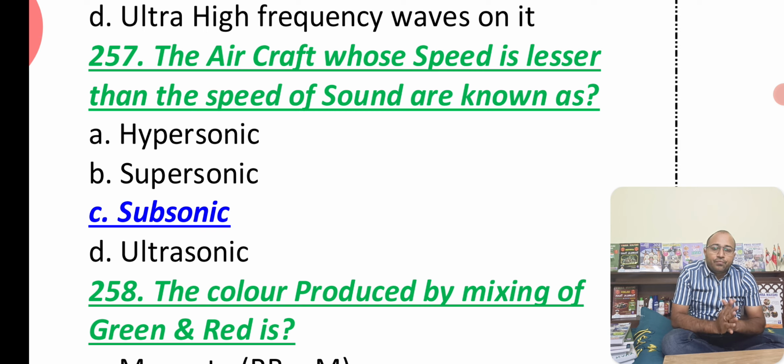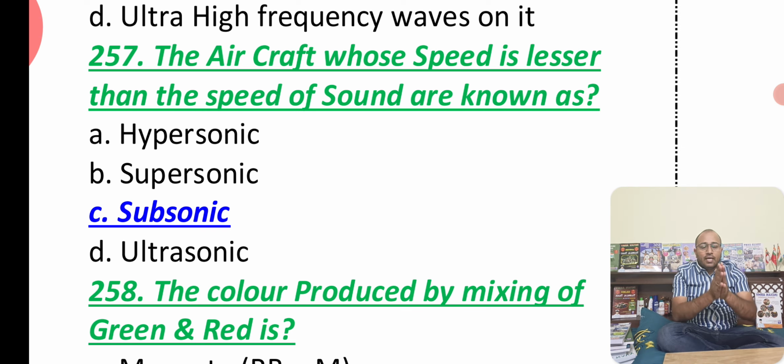When it comes to aircraft whose speed is lesser than the speed of sound, they are known as subsonic. Very important. We have different aircraft with speed more than the speed of sound, which we call supersonic. And for the hypersonic range, you can give me the speed of the hypersonic planes, and I want you guys to comment.